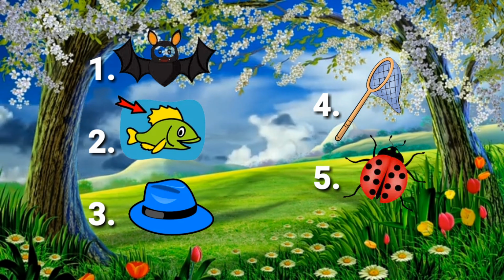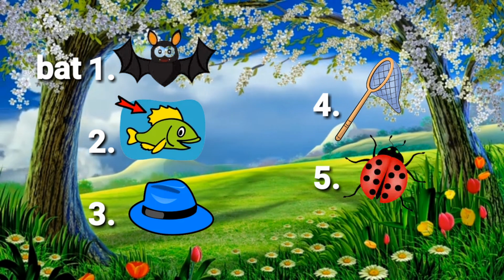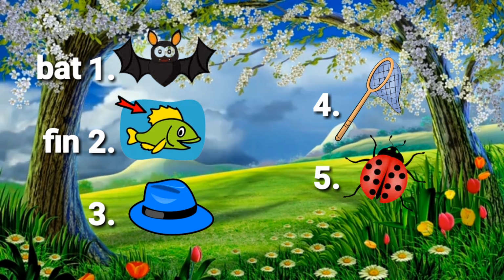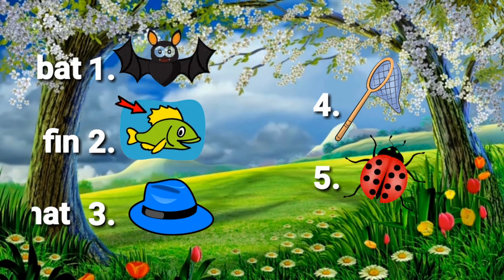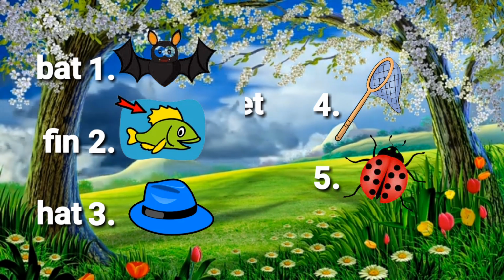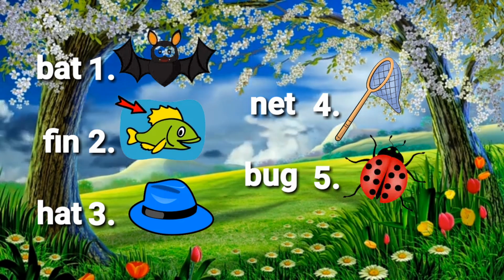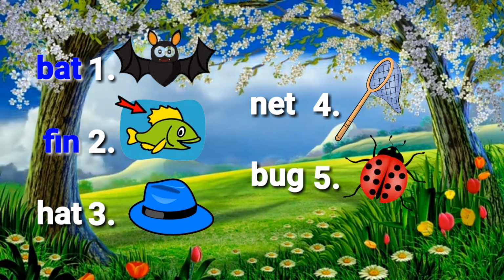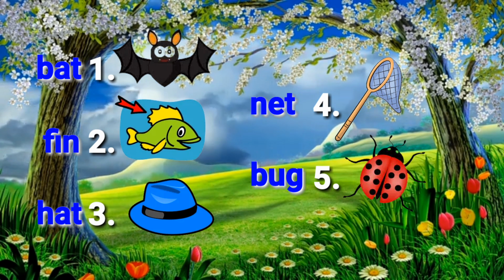Let's begin with picture number 1. What's that? It's a bat. That's good. 2. It's a fin. That's correct. 3. It's a hat. Very good. And number 4, it's a net. Correct. And 5, it's a bug. That's good. The answers are bat, fin, hat, net, and bug.